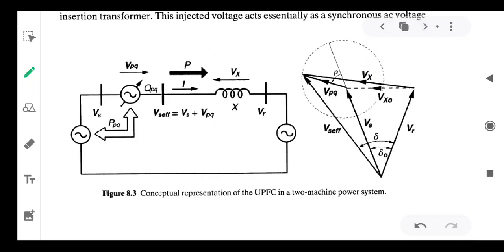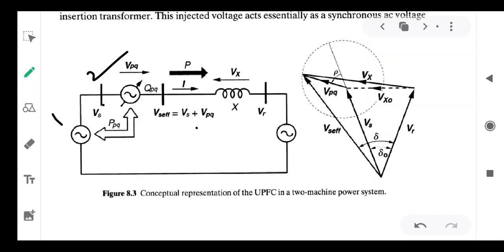Now I would like to explain the UPFC behavior and its functioning. The first one is the shunt controller, the second one is the series controller. The series controller is useful to change the injected power, the reactive power of the system, Q. The shunt controller, with the help of the DC link, can be used to control P, the active power. Therefore the series controller may inject the voltage VPQ in series with the line, so that the effective voltage is the sending end voltage plus VPQ.